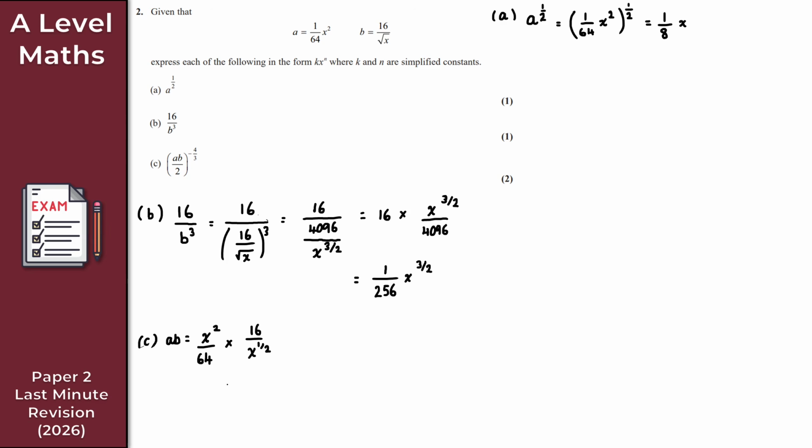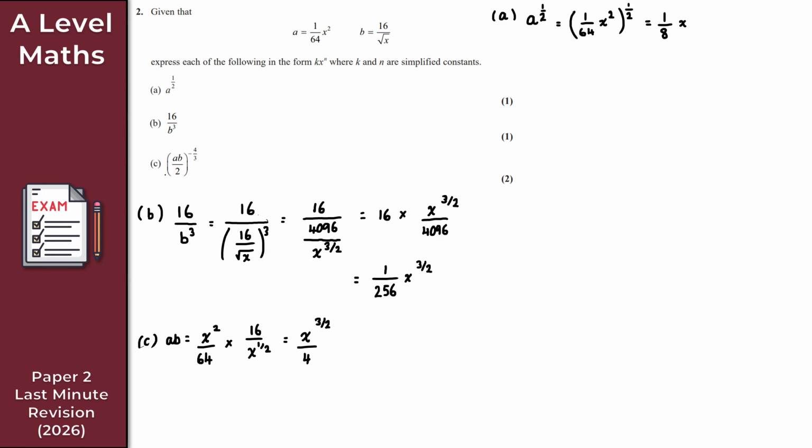Well, 16 over 64, that's 1 over 4, or a quarter. And then x squared over x to the 1 over 2 here, again, just basic index laws, right? We just subtract here from the power. So 2 minus 1 over 2, that's the same as 4 over 2 minus 1 over 2, giving us 3 over 2 there. So I get x to the 3 over 2 there, and that is over 4, okay?